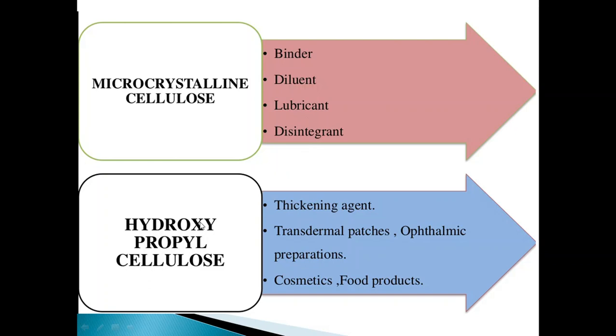Next is hydroxypropyl cellulose. Hydroxypropyl cellulose is used as a thickening agent, in transdermal patches, ophthalmic preparations, cosmetics and food products. Like that, there are different types of carbohydrate compounds which are used for different pharmaceutical purposes. Sometimes they are used in the textile industry, sometimes for medicinal purposes. Like that, different uses are there for these carbohydrate compounds.